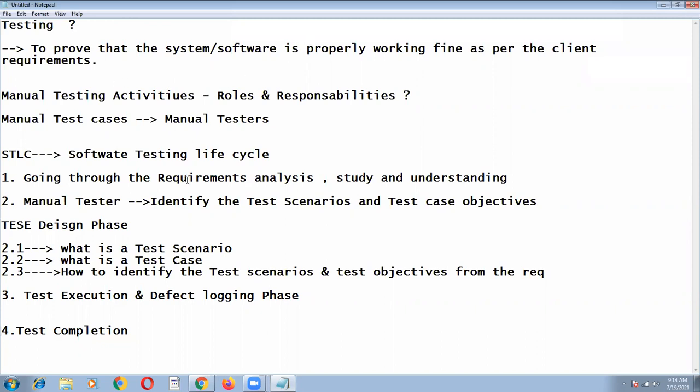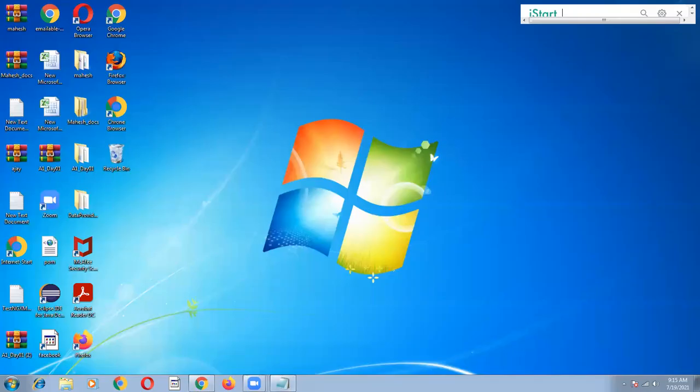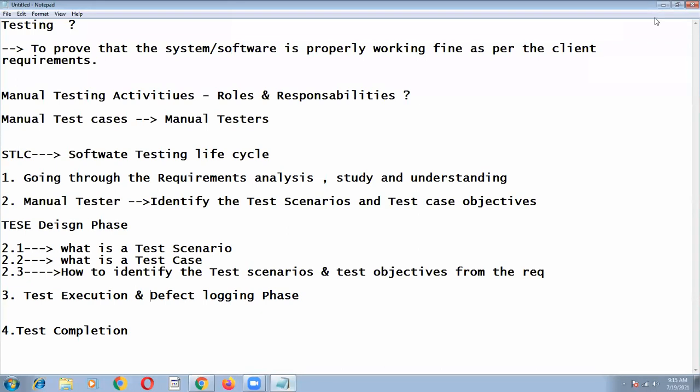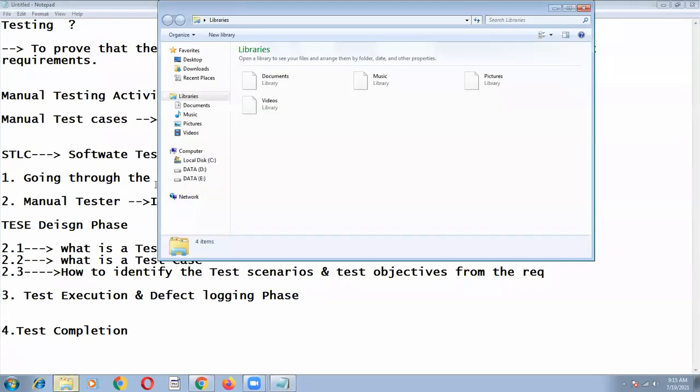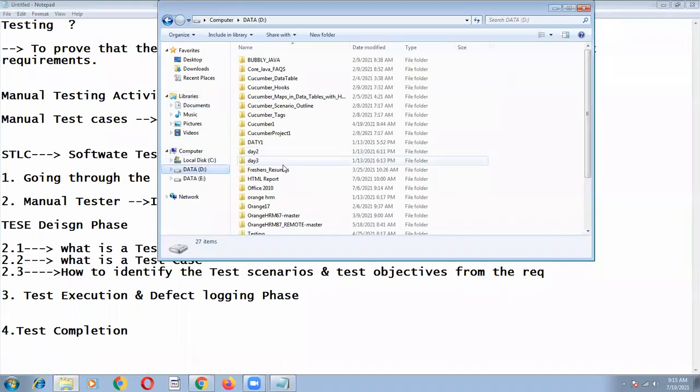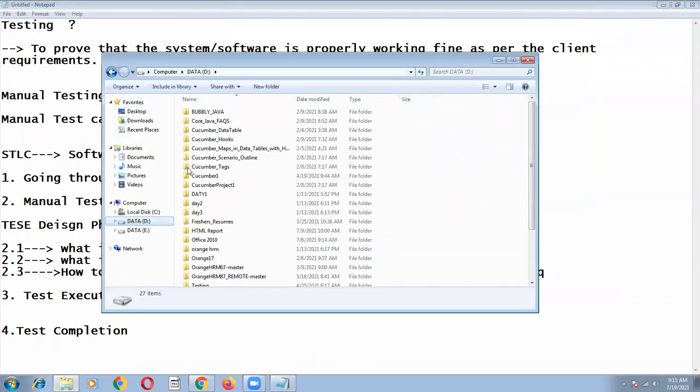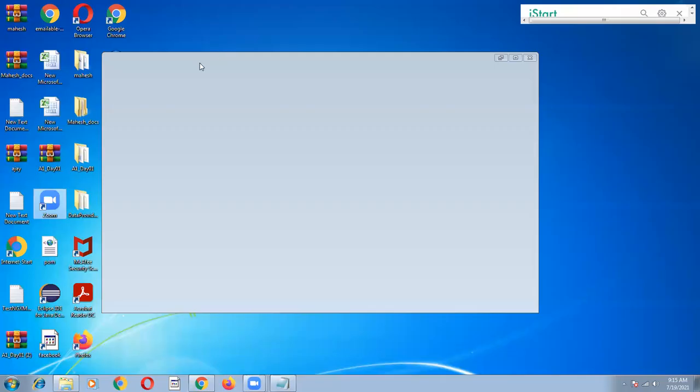Okay, fine. So now let's go to the next point. The background about this one is, okay, now we understood. Now let me go to the testing point. One second.